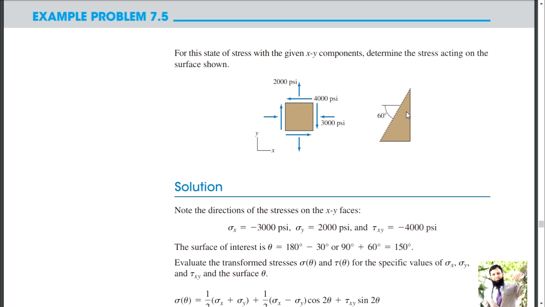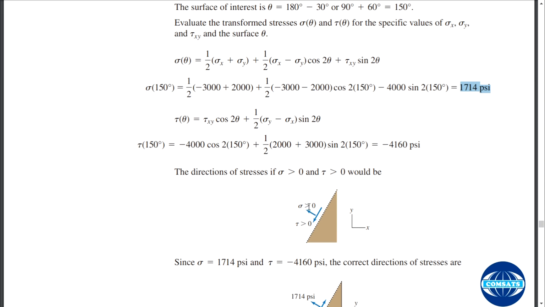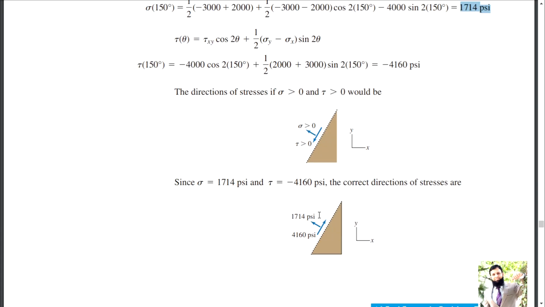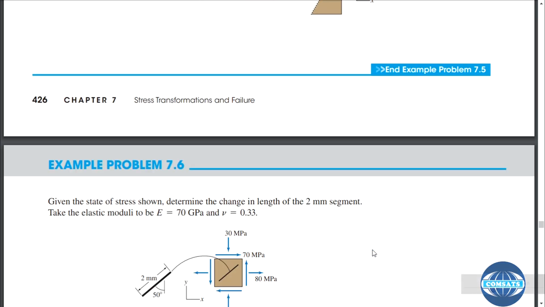So if your stresses are outwards to the surface, then that is positive. First we made our assumption that if stresses are outwards, then that is positive sigma, and shear making a counterclockwise 90 degree angle with the positive x perpendicular is positive shear stress. If that is negative, then it is opposite. So you are getting this resultant. So this is your result, your answer. Got it? Very simple, and that's it. That is problem number 7.5.